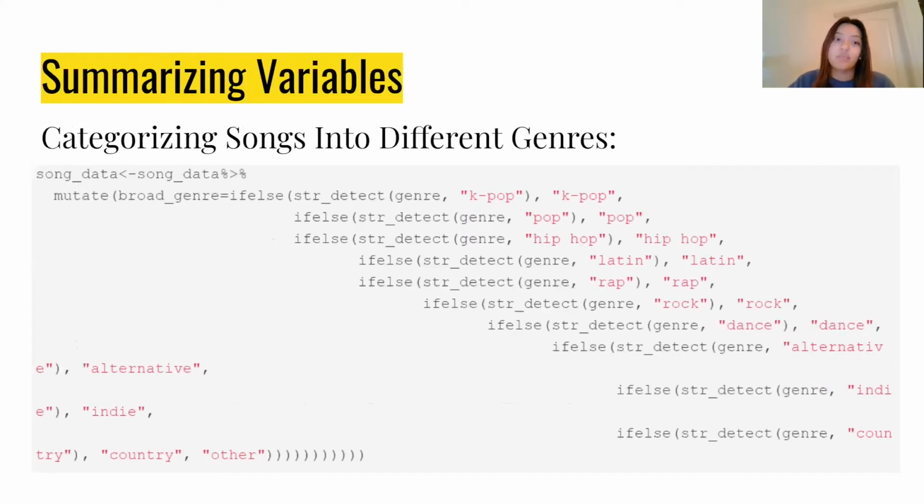So for summarizing the variables, first I researched what the top 10 most popular genres were and used those to categorize the genres. Since many songs fell into multiple genres, I went in order of the most to least popular genre when categorizing, with the exception of K-pop, because the K-pop songs would fall into pop if I categorized by pop first. So the genres I had were K-pop, pop, hip-hop, Latin, rap, rock, dance, alternative, indie, and country. So all of the songs that didn't fall into those categories went into the other genre, which includes songs that had NA, a blank string, or a genre that just didn't fit into the other genres.